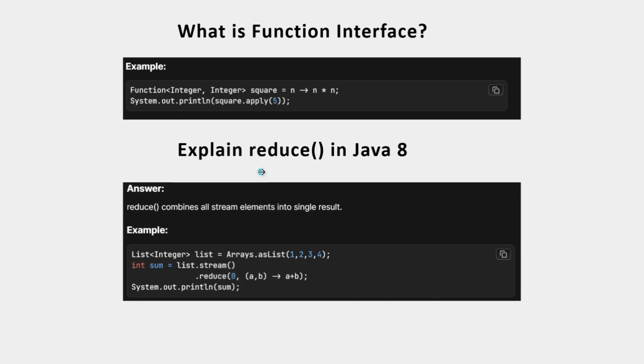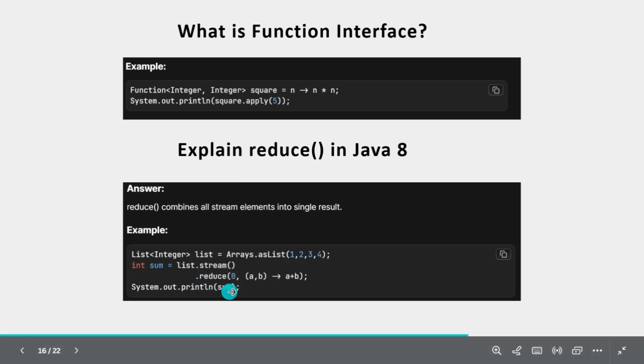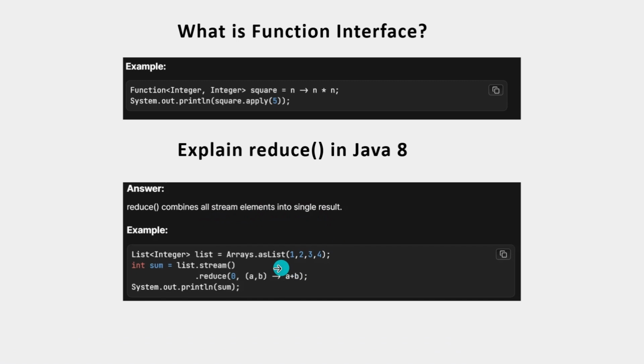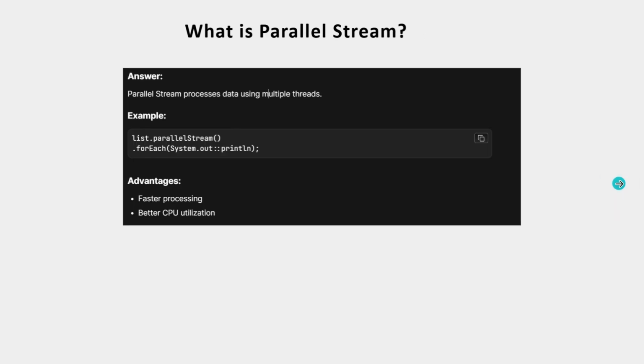What is the use of the reduce method in Java 8? The reduce method combines all stream elements into a single unit. If you see here, I declared a collection with some elements and I am doing a sum here. What it did is combine all stream elements into a single unit. Here the single unit is this sum. Let's jump into the next question.